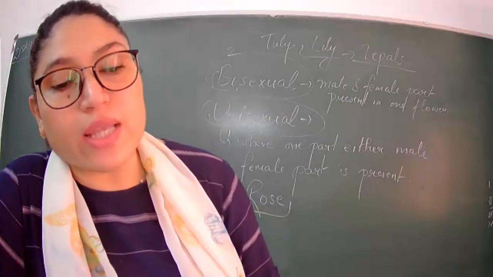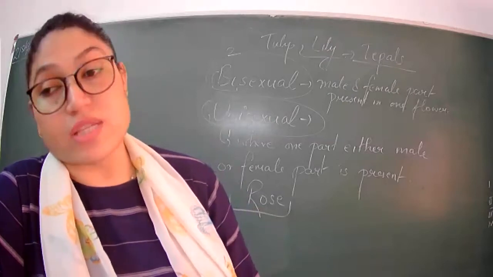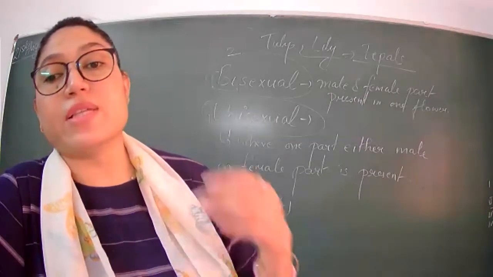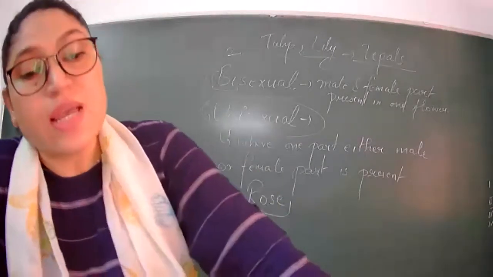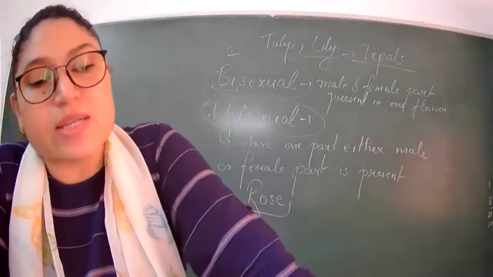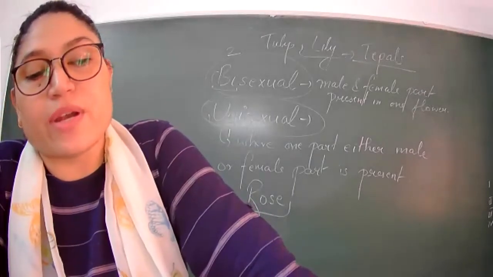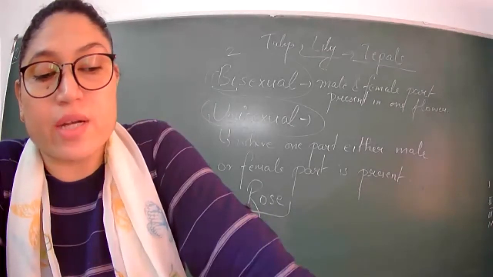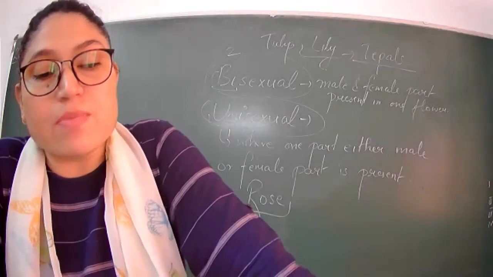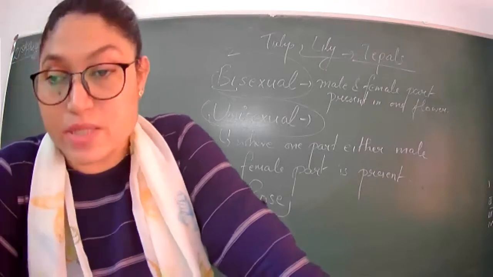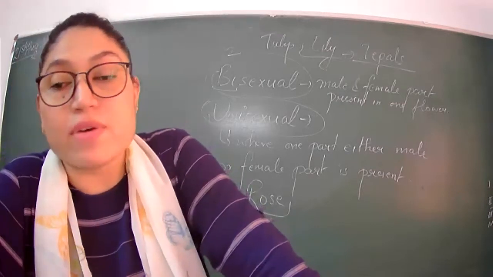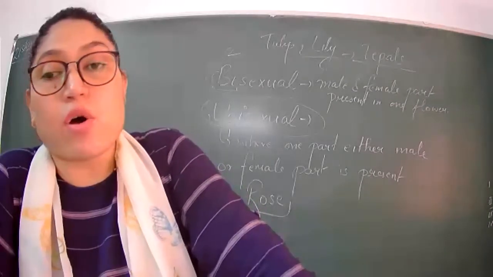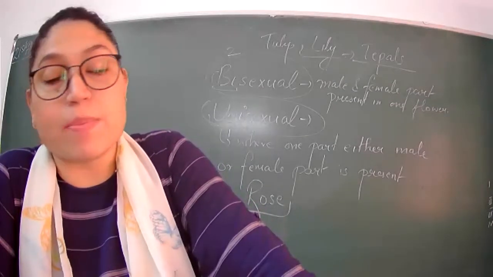So do you now agree that the structure of the flower is not always the same? It is not like all flowers have the same structure. The number of sepals, petals, stamens and pistils may also be different in different flowers. I am reading the second last paragraph. Sometimes some of these parts may even be absent. So all flowers are not the same. Some parts may be present, some parts may not be present, or petals and sepals may be different or may be the same.